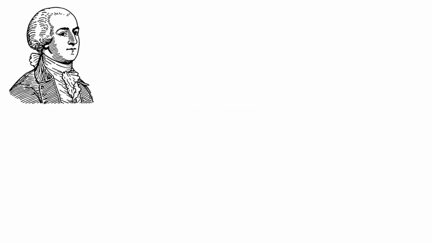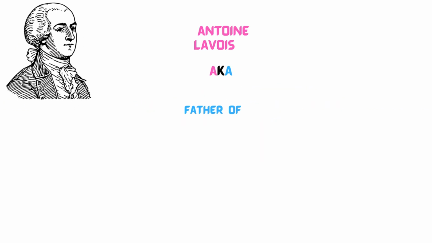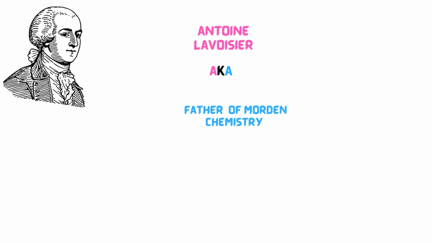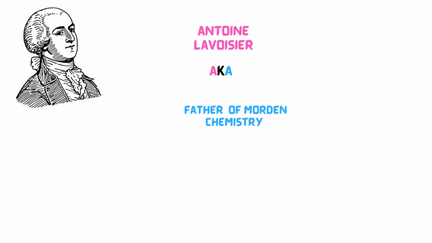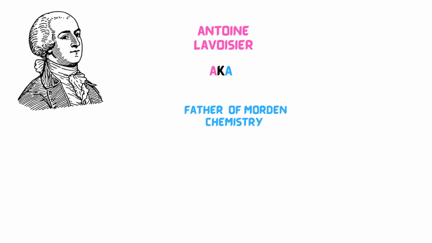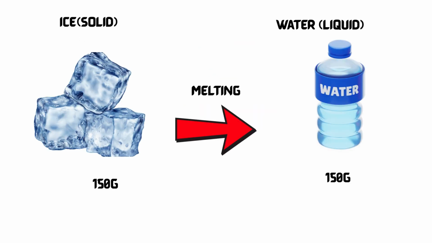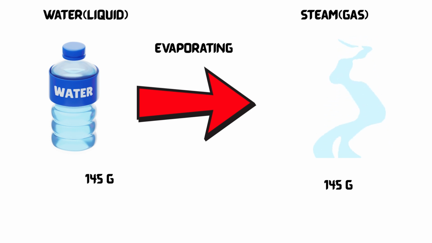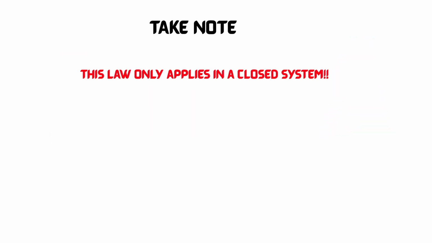The French scientist Antoine Lavoisier first discovered this principle in the 1700s. He's often called the father of modern chemistry. Lavoisier demonstrated that even when substances change form, such as from solid to liquid or liquid to gas, the total mass remains constant as long as nothing escapes.